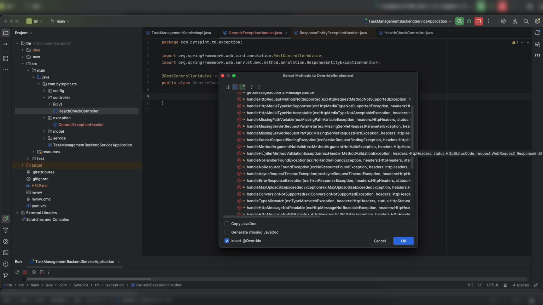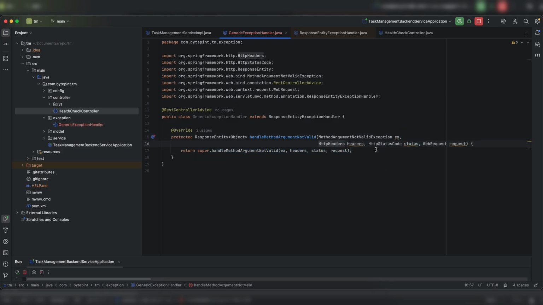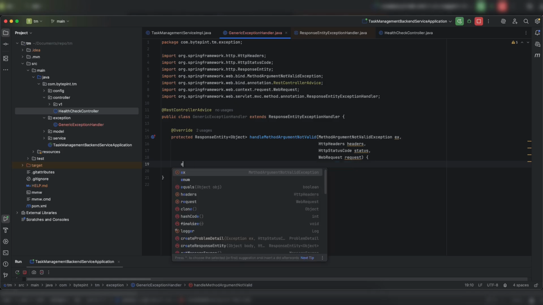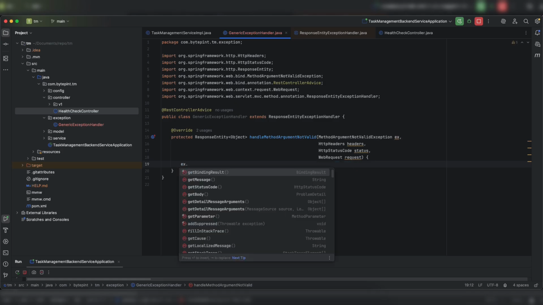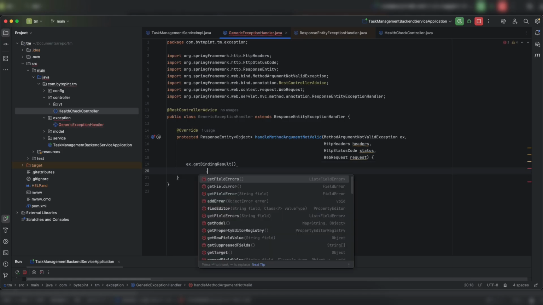So which method am I more interested in? This one, handleMethodArgumentNotValid exception. Why? Because whenever this bad request occurs, this particular method gets executed, right? So I can override this behavior and I can create my own response entity in my way. Okay. So first of all, I need to grab all the errors that I have in my model. So for that, I can use this ex.getBindingResult. Okay. Then getFieldErrors.